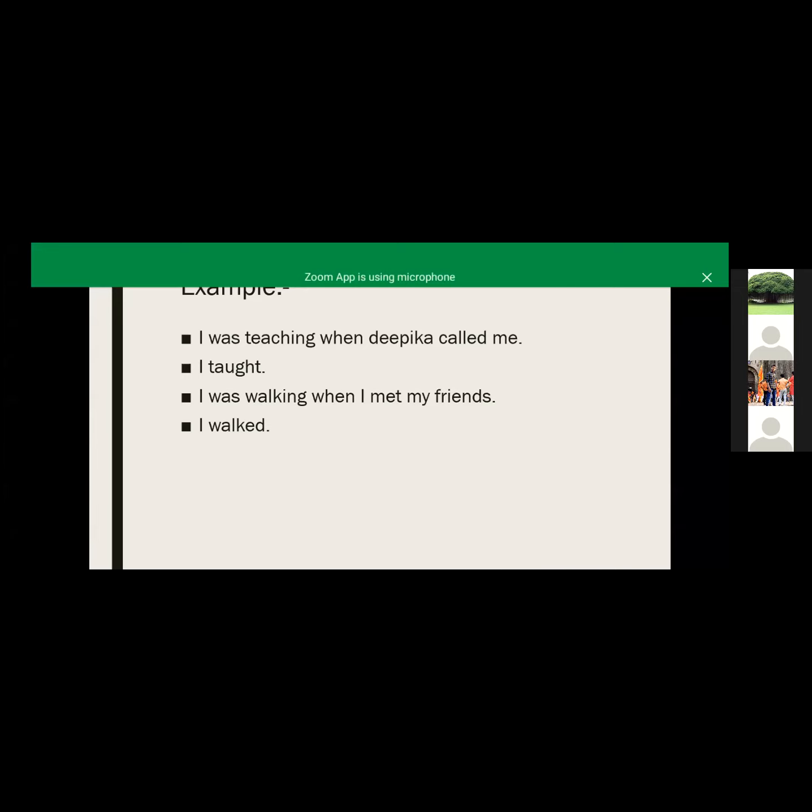So here we want to tell someone about this action, so we are using the past continuous form of the verb. Normally, if there is no interruption in our action, we can say I taught, मैंने पढ़ाया था.